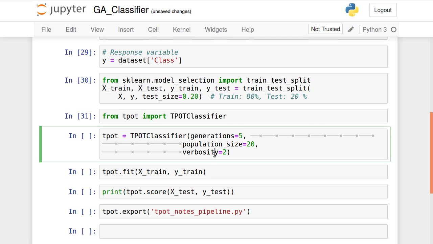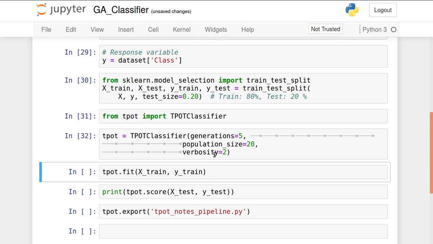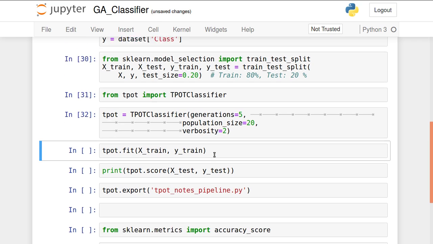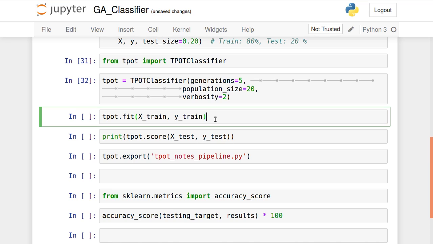So the object of this TPOT classifier will be created as per the properties I mentioned. And now let's train the algorithm with the given data. Almost 1034 entries are present in training. Sorry, 80%. It's more than that, maybe 1100 entries will be there.